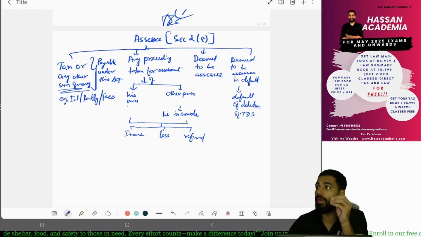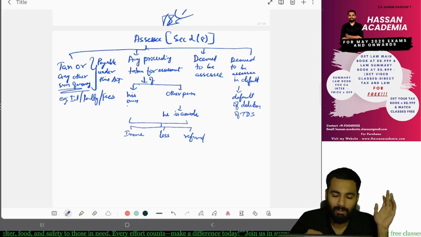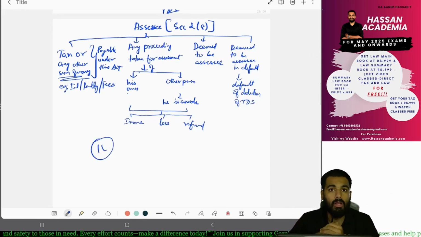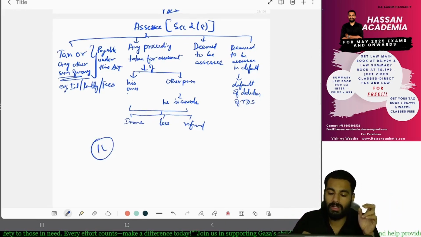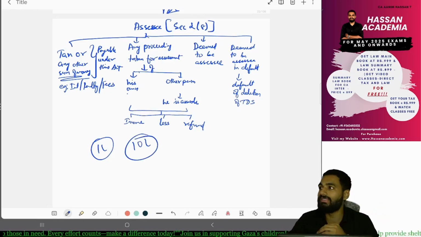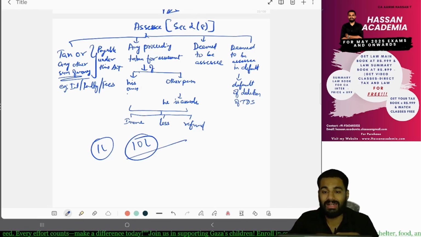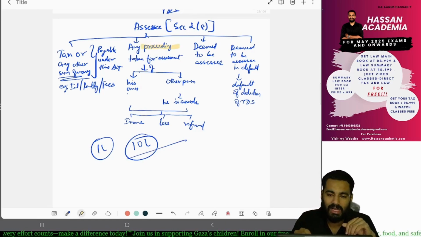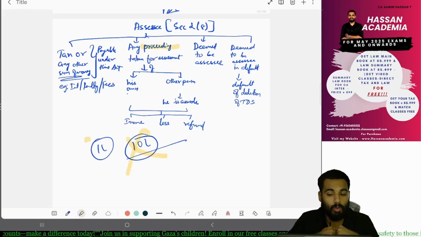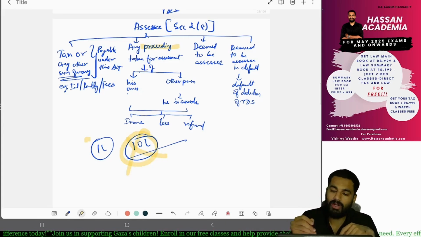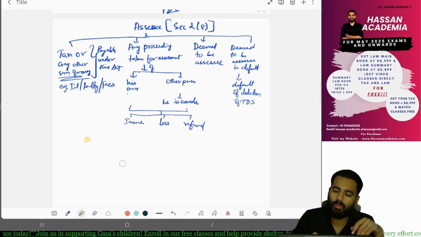If due to any loss, due to any refund, due to any income problem, for example, 1 lakh rupees. You are telling that you are earning only 1 lakh rupees, but income tax says no, I have seen your bank statement and everything. As per the calculation, you are earning 10 lakhs, you will be eligible for tax. Then a case is happening, a proceeding is happening. Even though it has not been proved that you are earning 10 lakhs, still you will be considered as an assessee. Any proceeding, any case going on, you will be considered, yes or no?